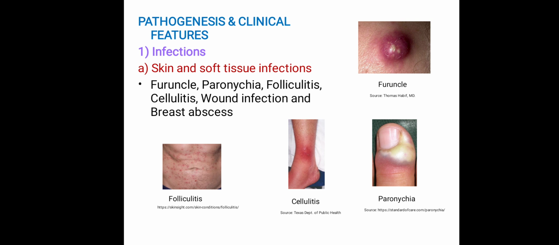Pathogenesis and clinical features. Staph aureus causes infections and intoxications in human beings. Now let us discuss the infections. Skin and soft tissue infections caused by Staph aureus are furuncle, paronychia, folliculitis, cellulitis, wound infection and breast abscess. Furuncle is the boil. Paronychia is the infection of tissues adjacent to the nail. Folliculitis is the inflammation of the hair follicle. Cellulitis is the deep infection of the skin. Breast abscess is the accumulation of pus in the breast.